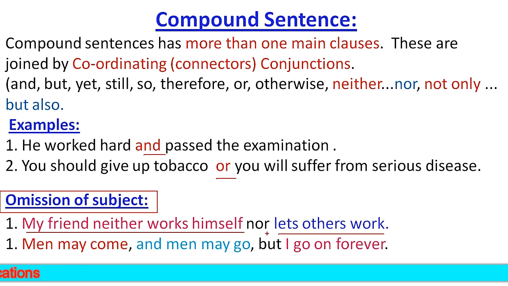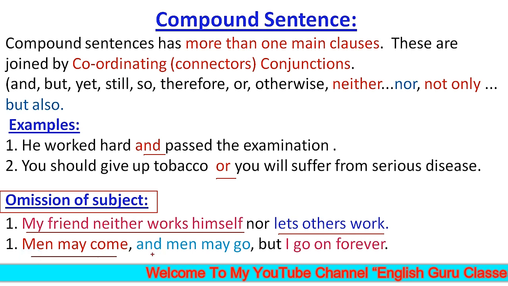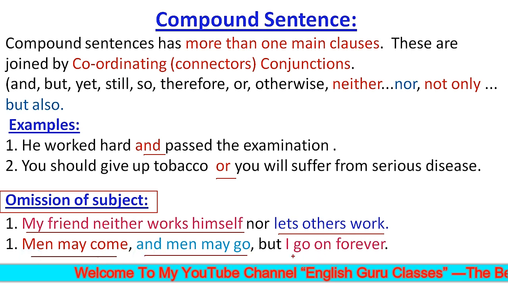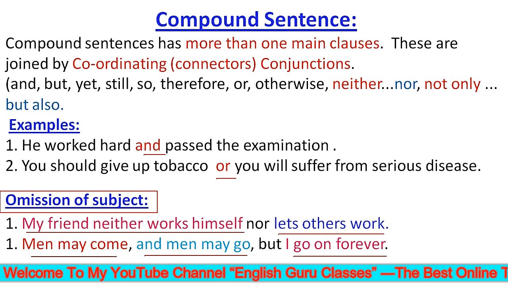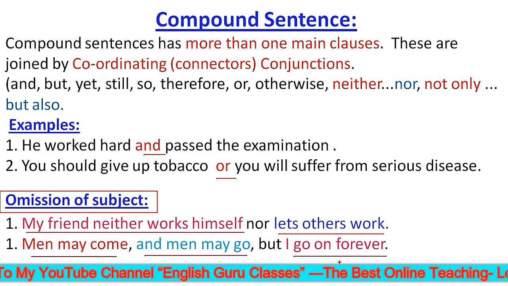Now students, you should also know that in compound sentences, there may be more than two independent clauses. For example, men may come and men may go, but I go on forever. In this sentence, you can see there are more than two independent clauses.